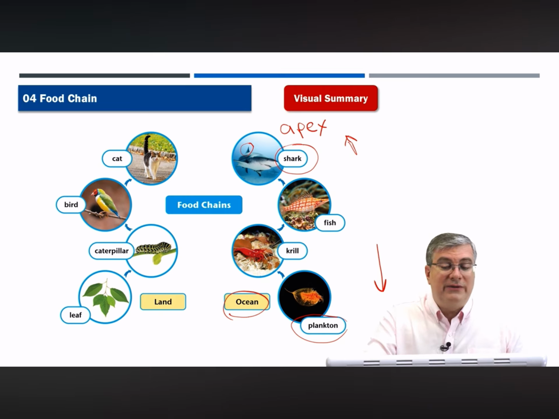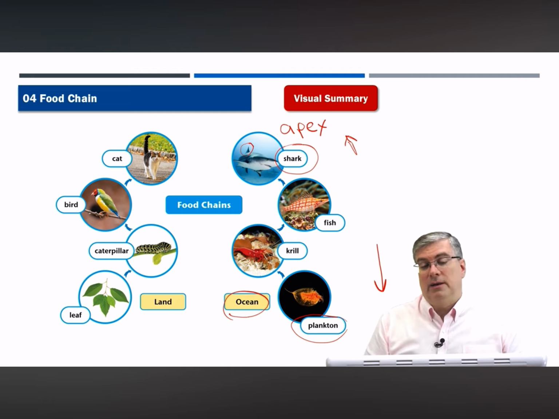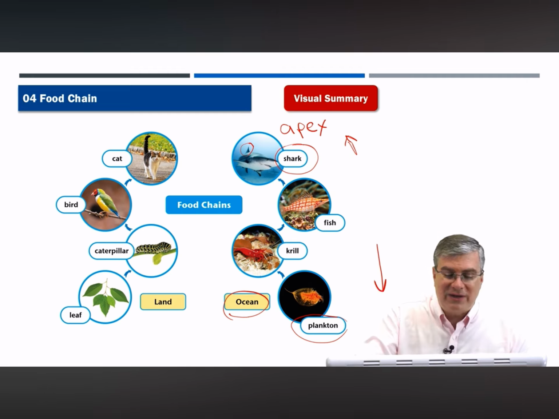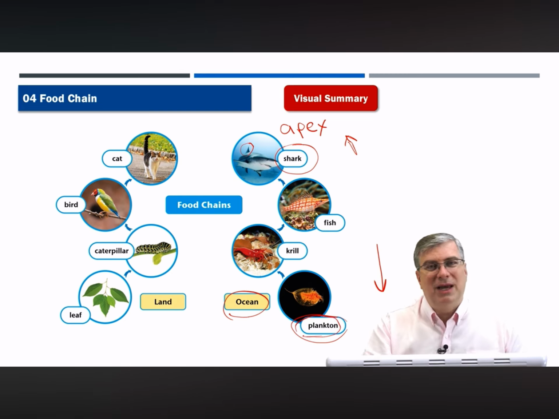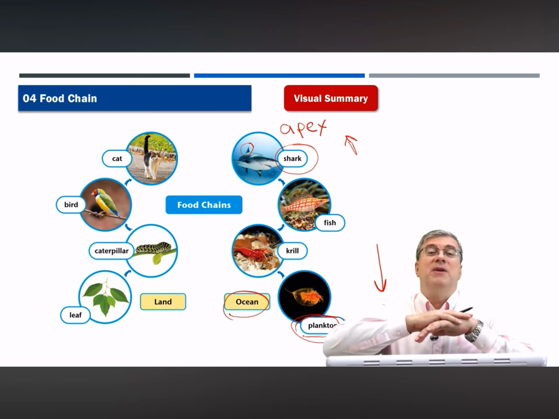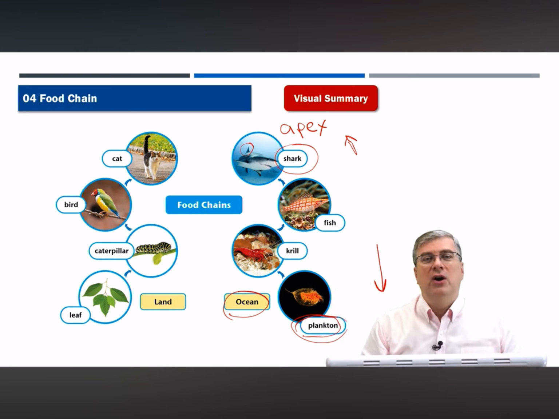And then, of course, what eats the krill? Fish, and then sharks will eat the fish. So this is kind of a good example of the food chain. But one thing that's very interesting is plankton. You know what else eats plankton? Whales. Blue whales. Blue whales are the biggest creature on Earth.